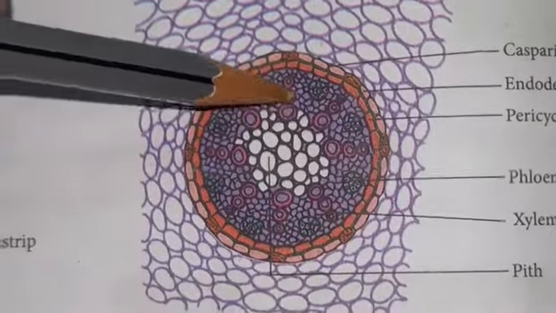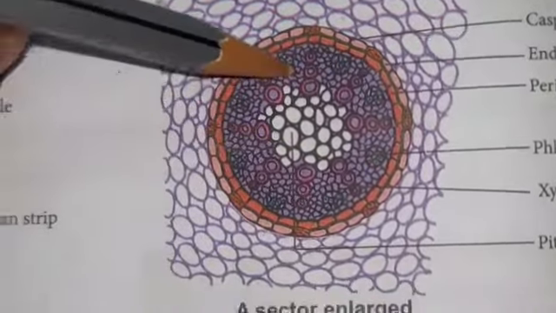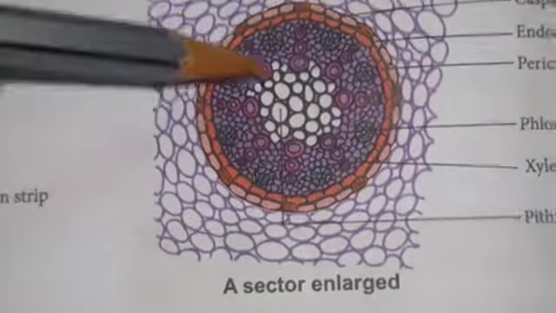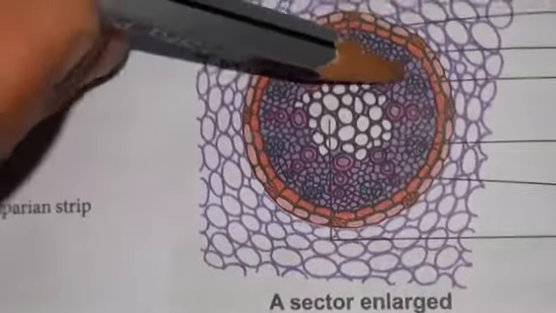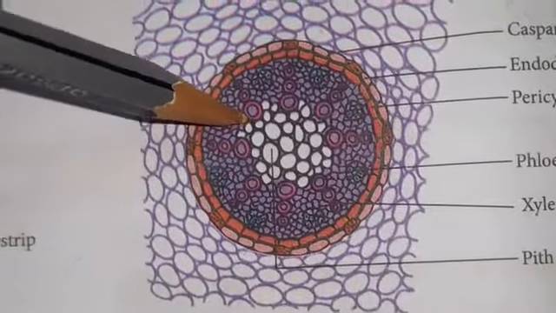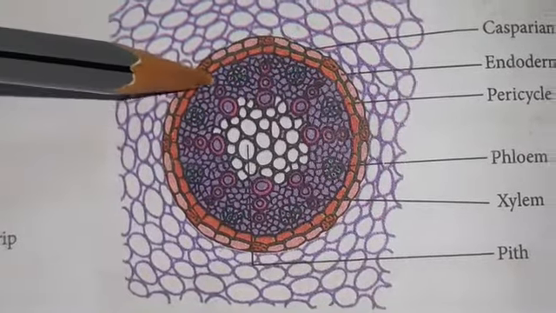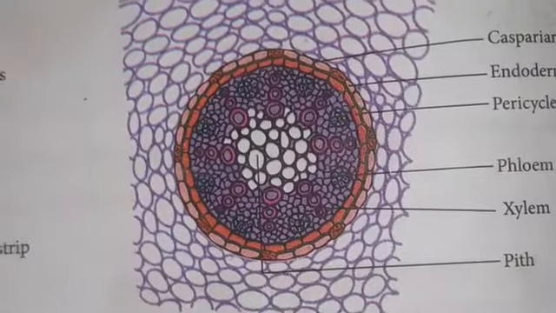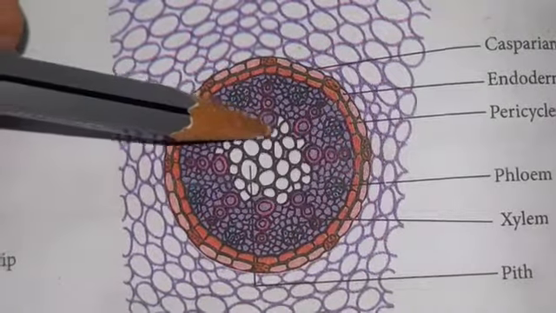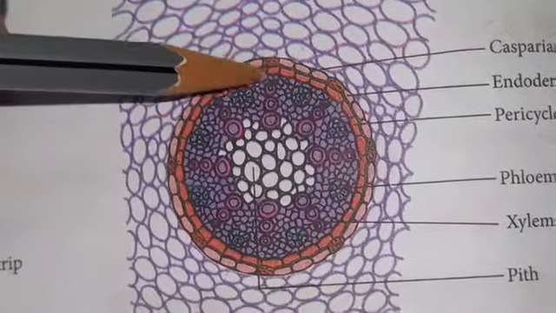When more xylem groups are present, it is called a polyarch xylem. So the xylem groups are many. So in the monocot root, the xylem is polyarch. The xylem is exarch. Exarch means the protoxylem is facing towards the outermost side, whereas the metaxylem is facing towards the center. This is called an exarch xylem.